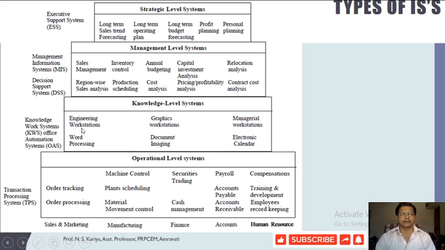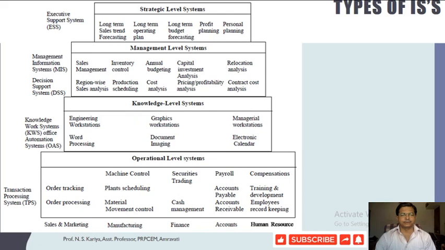Suppose this is a triangle, and at various levels of management we are using different sorts of information system.